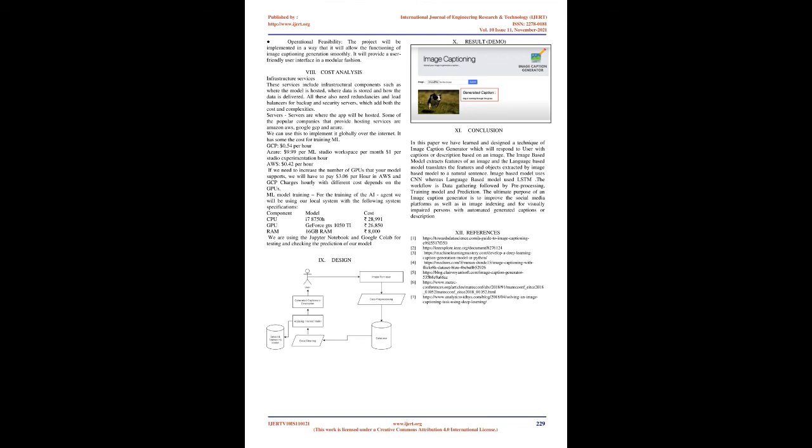The workflow is data gathering followed by pre-processing, training the model, and prediction. The ultimate purpose of an image caption generator is to improve social media platforms as well as image indexing, and to help visually impaired persons with automatically generated captions or descriptions.